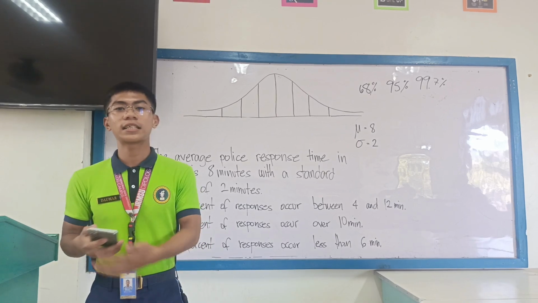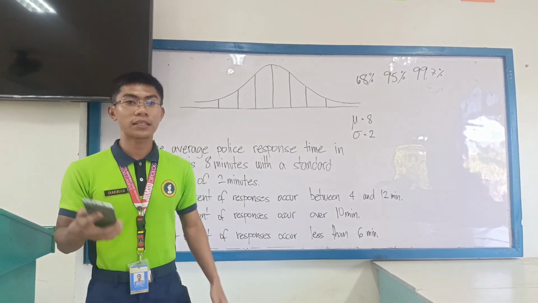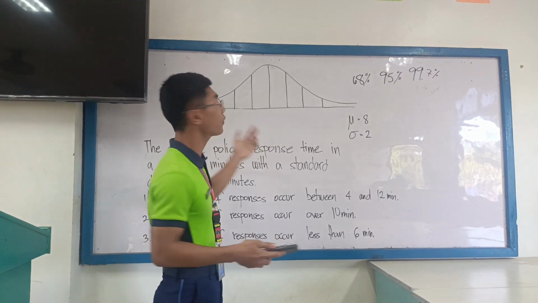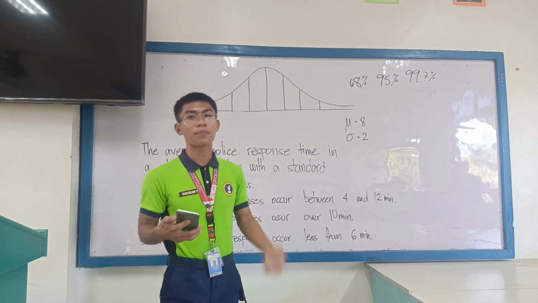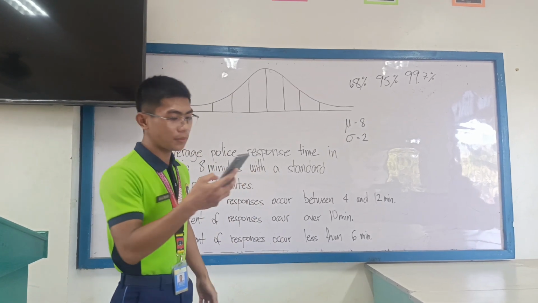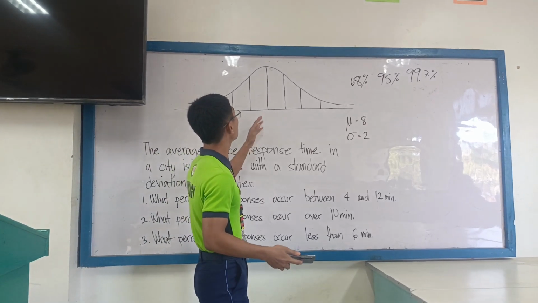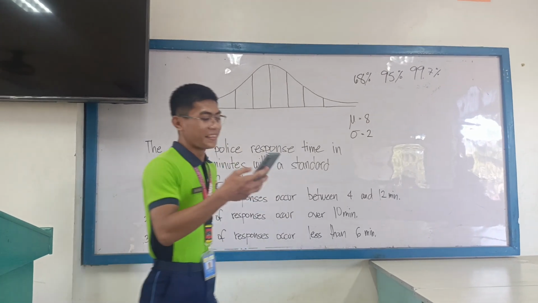Next, let's discuss the 7 properties of the normal distribution. First, it is symmetric, because the right side and the left side have equal percentage or number. Next is that the mean, median, and mode are equal. It means that the mean, median, and mode are aligned in the center, which is this line.